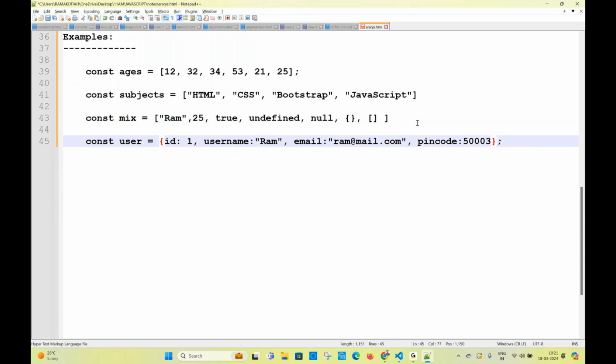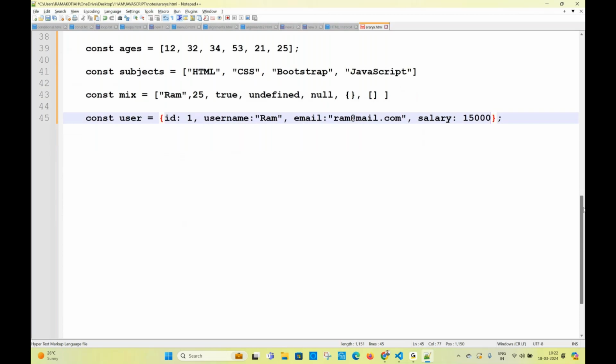Otherwise, salary. What is it? Object. Object array, right? What is the difference? Square bracket versus curly bracket. Square bracket for what? Array. Curly bracket for object. Okay, is that very clear? Right. So here, this is an object.